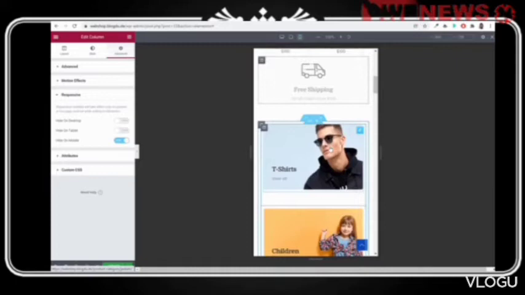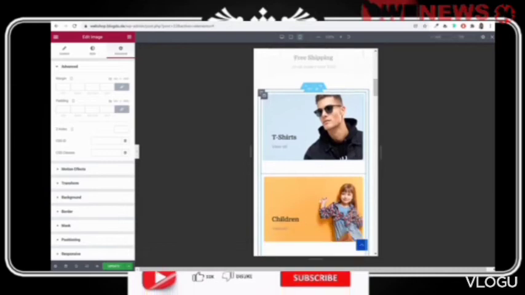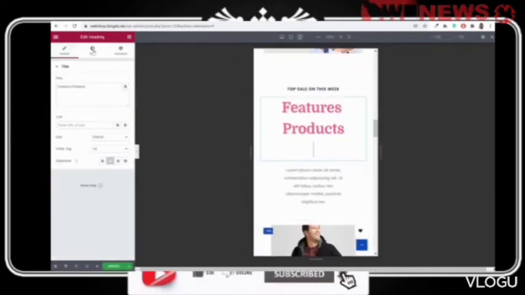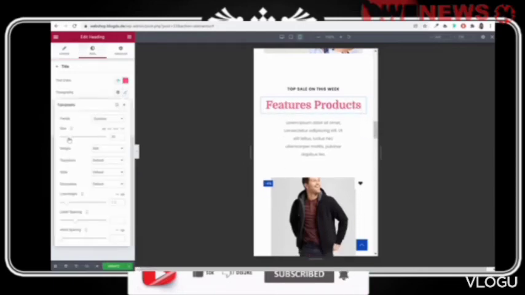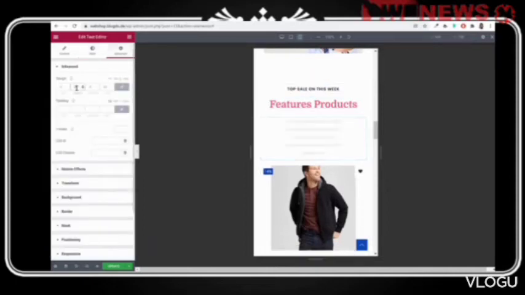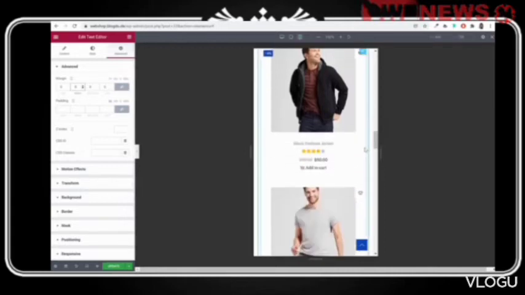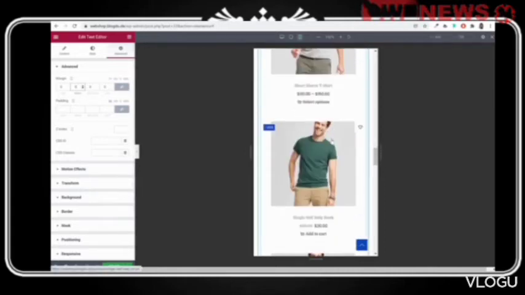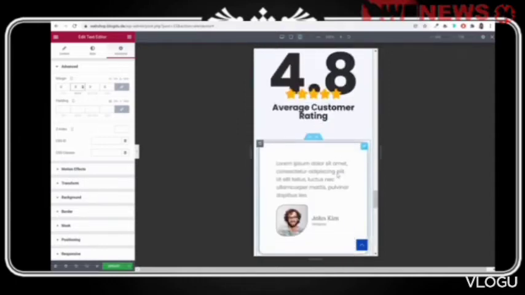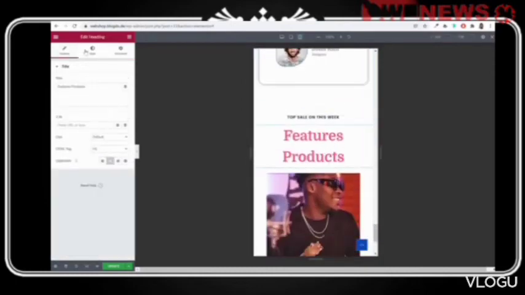Maybe we can fix the sizing. Select this thing. Let's see. We can decrease some margin, we can add some negative margin at the bottom if you want to decrease the sizing, or everything is looking good. Now select this text. This is looking pretty big in mobile phone, and let's make it maybe 35. Now again, select this text as well. We don't want any percentage at left and right, so make it 0, and you can even decrease the size as well. We want to have 2 products in a row, but we'll fix that later on. For now, it is looking good. And rest everything is looking good, I guess. All right. For this also, just change this to 35.